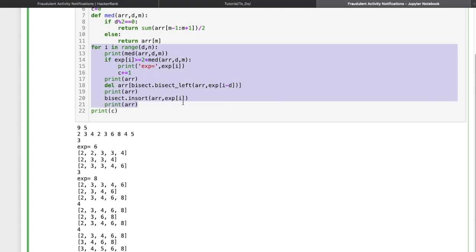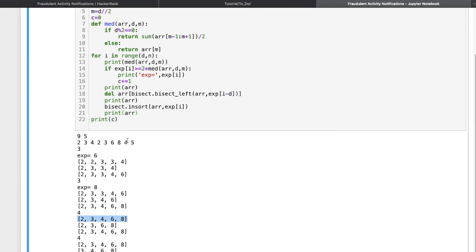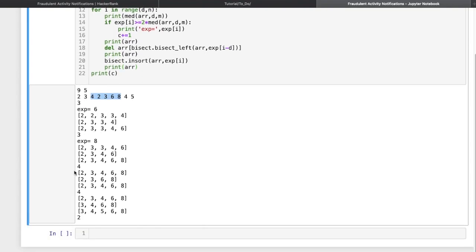Now for the third iteration, the median value is 4 and the list is this one. So this was my value 4. For the very first 5 elements, up to this, the median is 4.